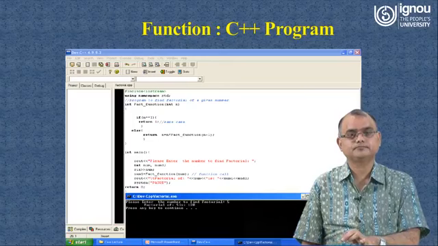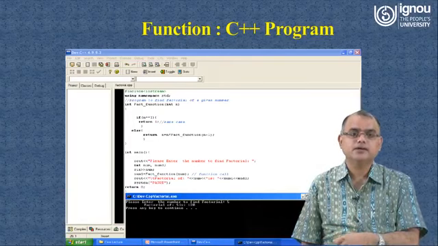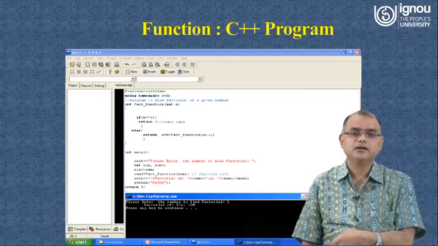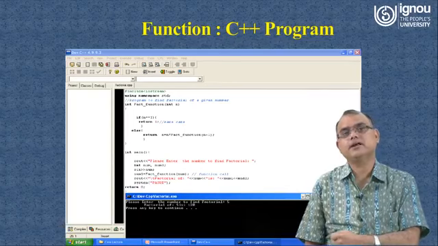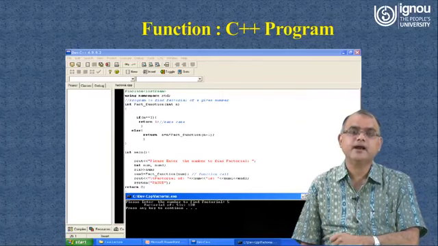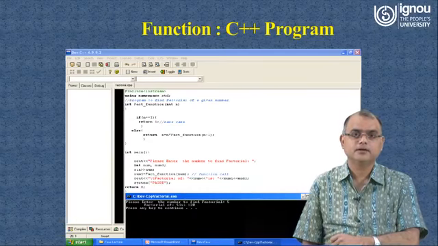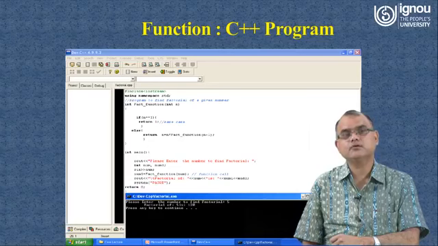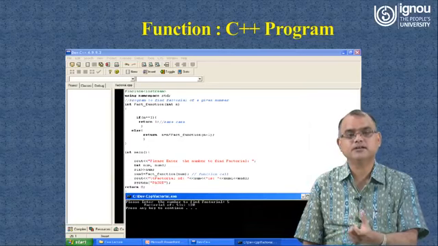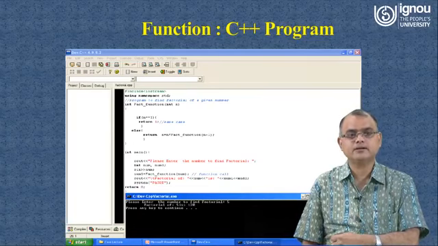Now here you can see again a simple function written for you, and this function is for generating the factorial of a given number. Here you see what we have tried. This function is returning an integer value. The name of the function is fact function, and what we are passing as argument into this function is an integer value, the number for which the factorial is to be generated. And then we are writing the code.